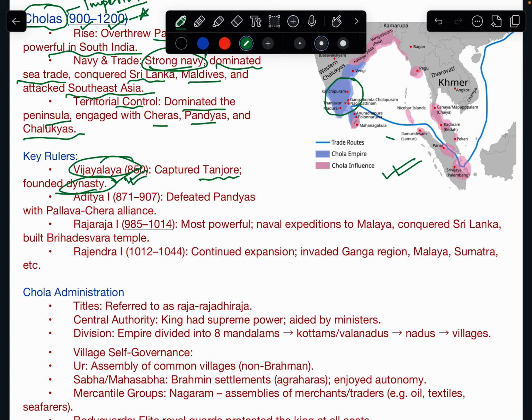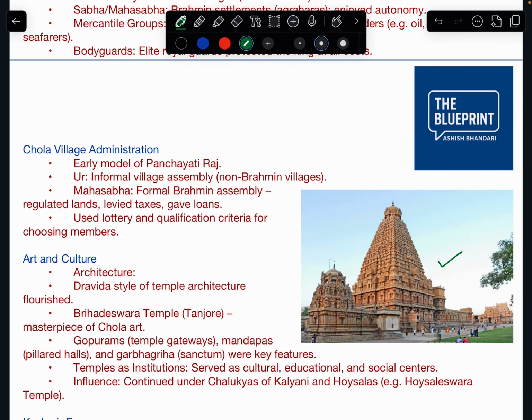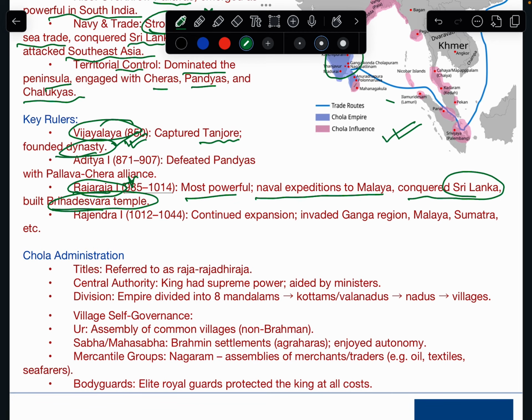Okay. Aditya I, he defeated Pandyas, not much important. Raja Raja I is very important. The most powerful naval expeditions to Malaya, conquered Sri Lanka, and he built the Brihadeshwar temple. As you can see here, this is the Brihadeshwar temple. He built the Brihadeshwar temple, the most important temple under the Dravidian form of temples. And Rajendra I, his son, continued the expansion and invaded the Ganga region, Malaya region, Sumatra. So Malaya region and Sumatra also he captured.